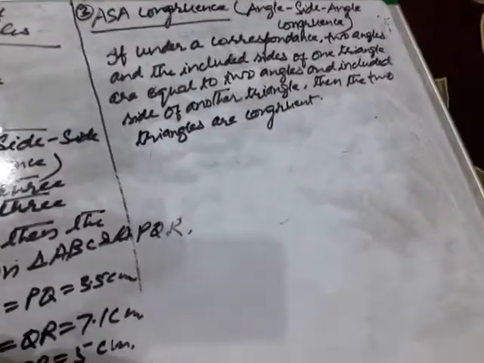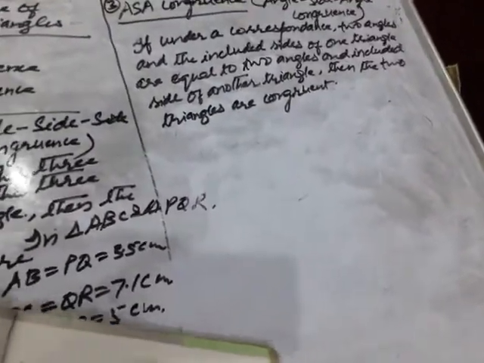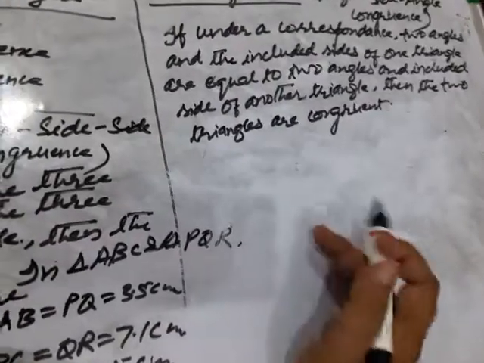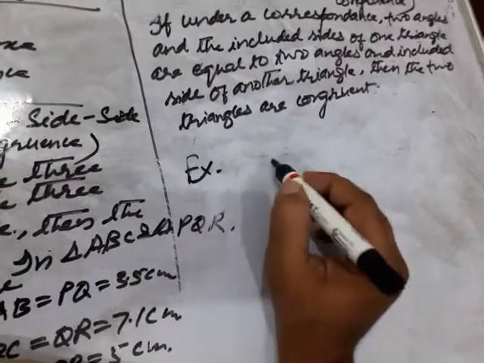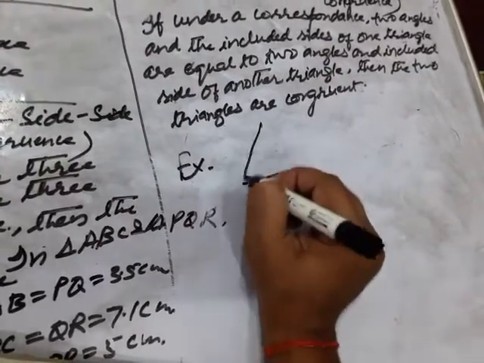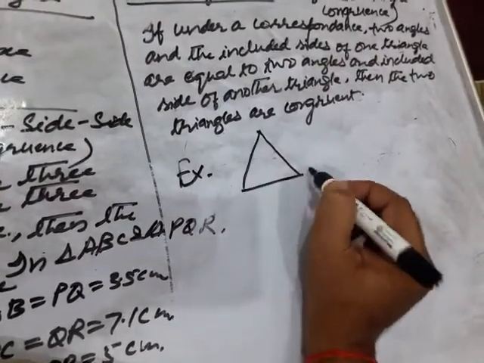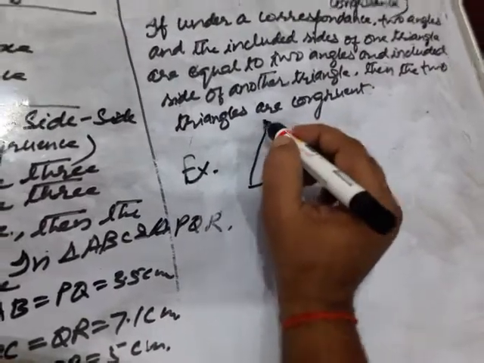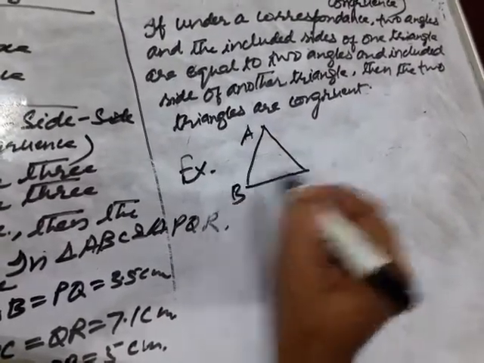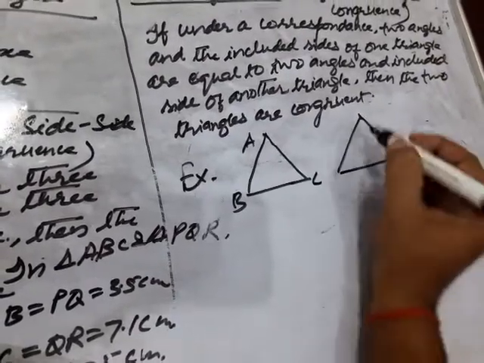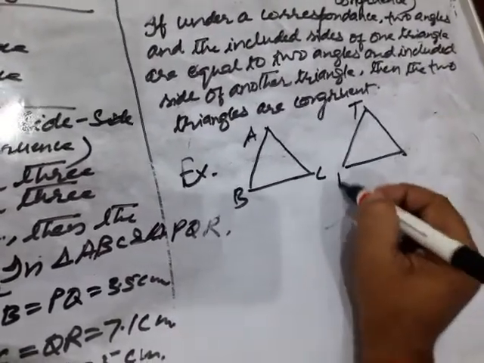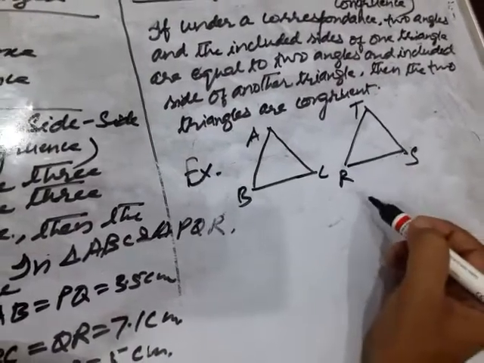Let us see a simple example. Let us take two triangles. Let one be ABC, and another triangle, let it be TRS.